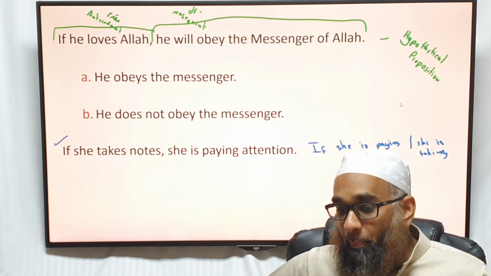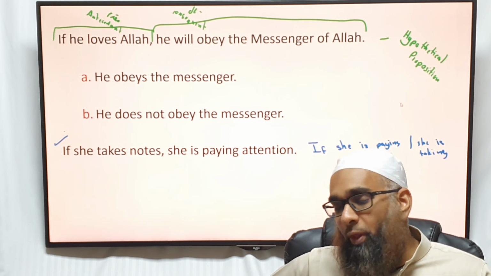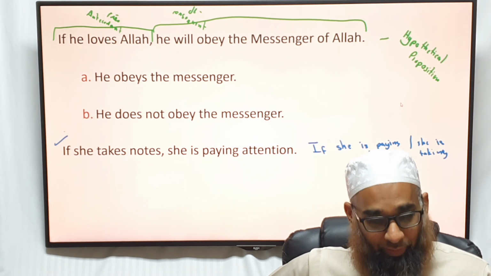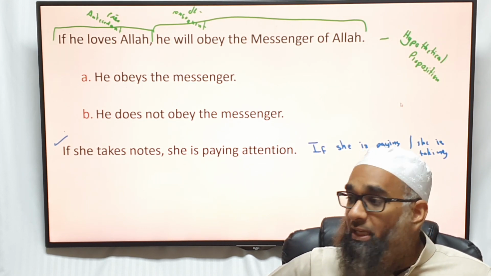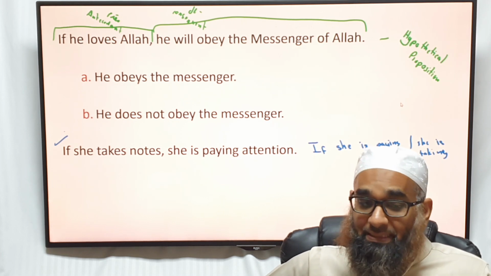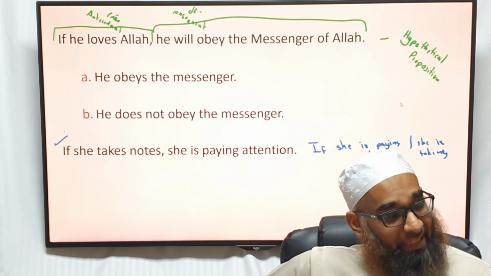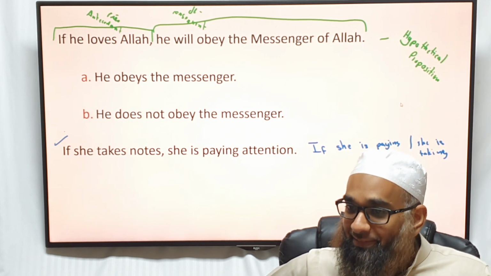But we don't agree that if you're paying attention, you're taking notes automatically. Some people don't take notes. Whether you should or not is another issue altogether. Don't bring that argument in class. But you get the point. You following? So if you affirm the antecedent, she is taking notes. What can you conclude from there? She is paying attention. If you deny the antecedent, she's not taking notes, therefore she's not paying attention. The teacher's making a fallacy.